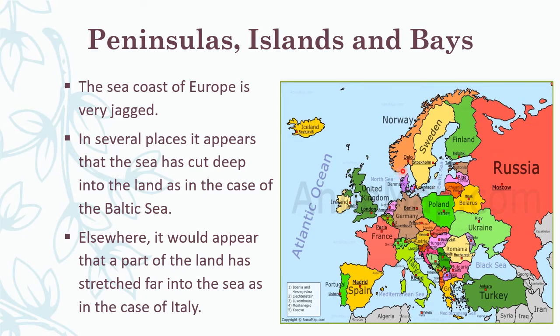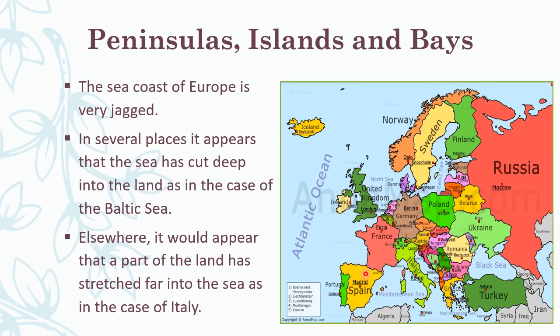In some areas it is cut deep, and in some areas you can see that some parts stretch into the sea. That means they penetrate the sea. One example is Italy. One part looks like it is cut by the sea, like the Baltic Sea, and here another part penetrates towards the sea. Like that, we can find so many different landforms in Europe.